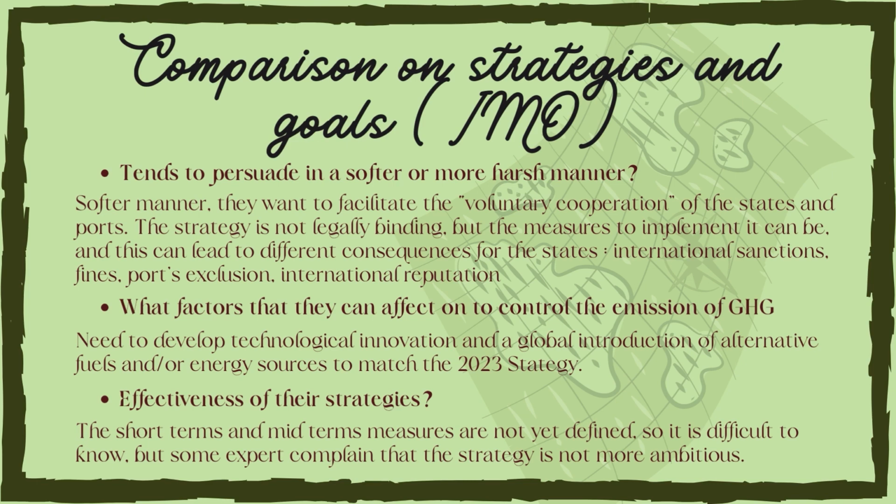So to control the emission of GHG, IMO wants to develop technological innovation and a global introduction of alternative fuels and energy sources to attain the goals of the 2023 strategy. And for the effectiveness of this strategy, we can see that the measures to implement the strategy are not defined for the moment, so it is difficult to know if the strategy is really going to be effective. But we know that some experts complain about this strategy because they wanted it to be more ambitious.